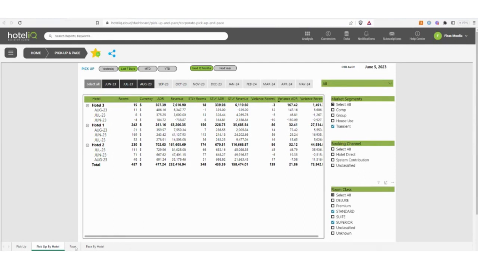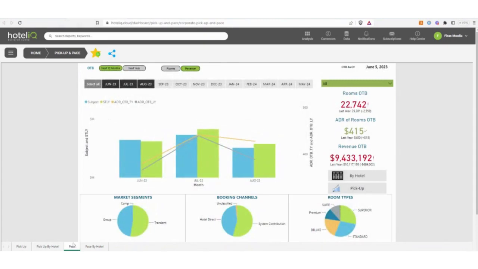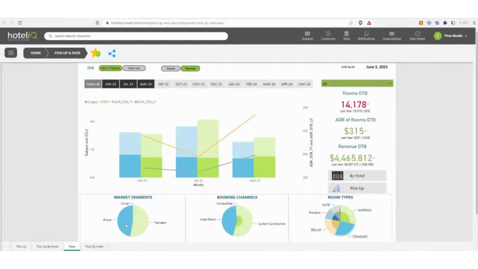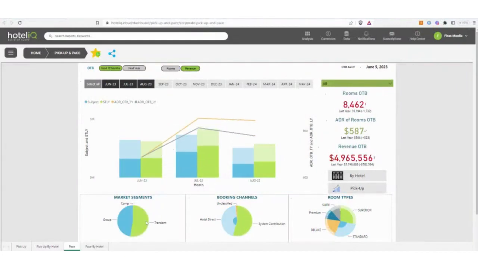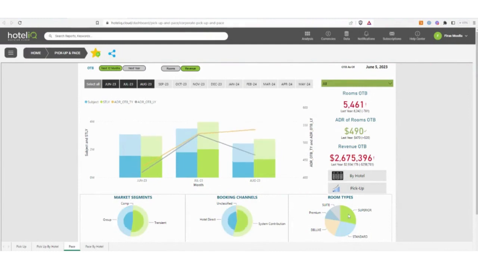And then in the same way, we have our pace here all in the same dashboard. So everything's all together in one place for nice, quick, easy access. And again, here it's holding my filter to look at the next couple of months. So we're looking between June and August. And again, here I can see my pace: this year versus same time last year on a month-by-month basis, and what that looks like overall. And then again, the same thing. How are we pacing for group? How are we pacing for transient? How am I pacing for my superior room class? I can look at that as well.